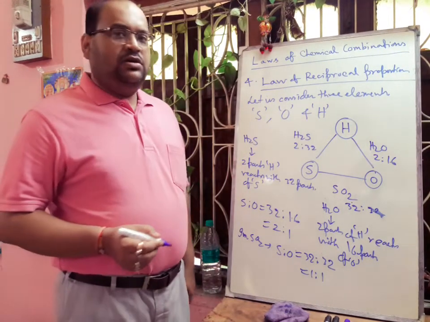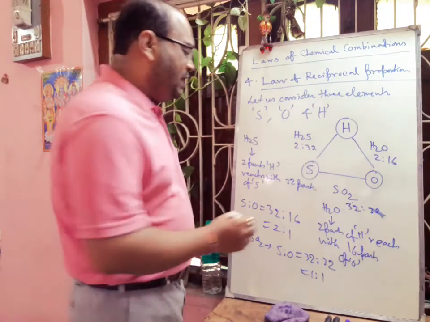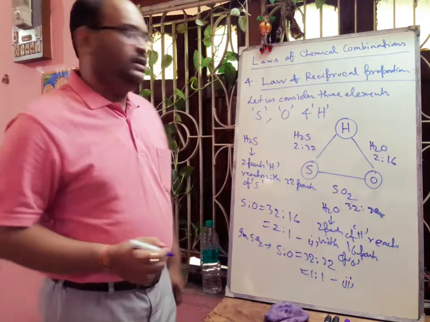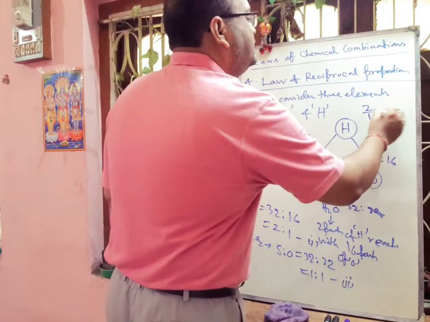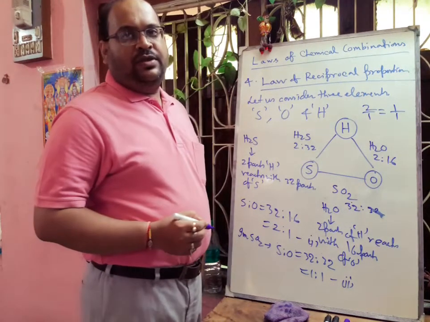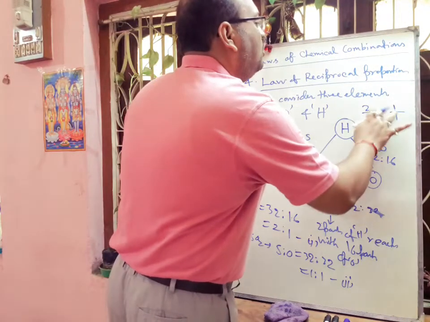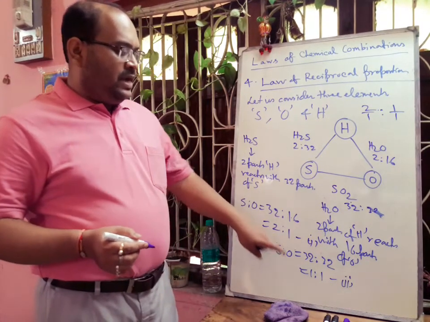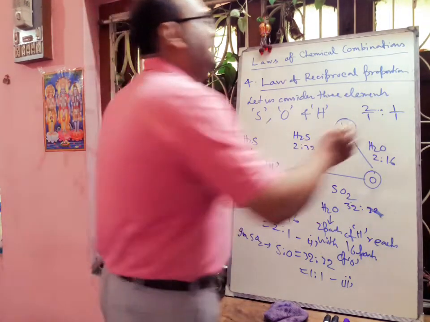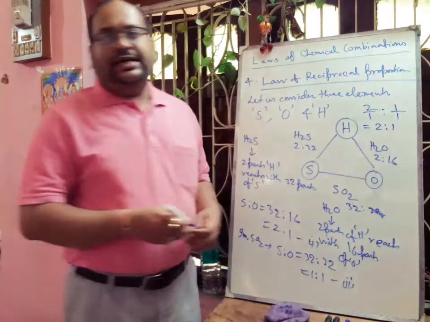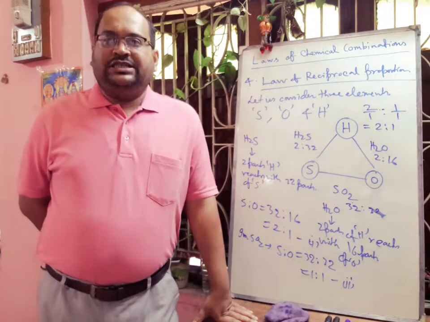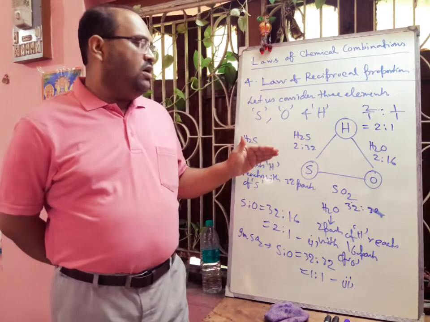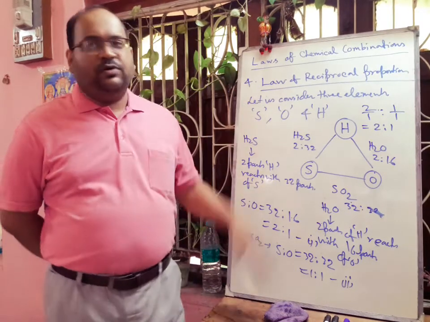Okay. So if we take the ratio of these two, that means this one and this one, then what do we get? We get 2/1 and 1/1. Here we are getting 2/1 and here we are getting 1/1. So that will be nothing but 2:1, which is a simple ratio, a simple multiple of each other. So in this way we can easily understand or prove that the law of reciprocal proportion exists.